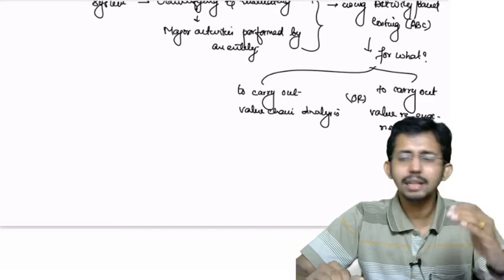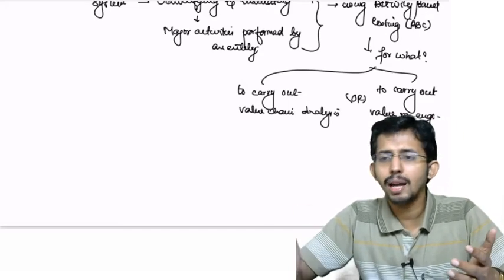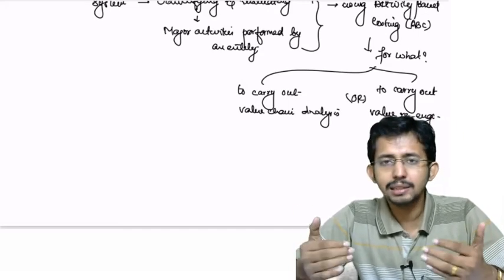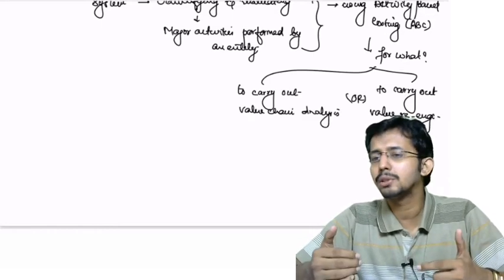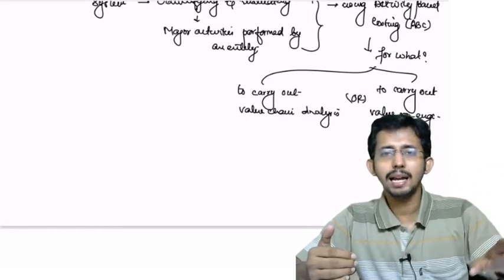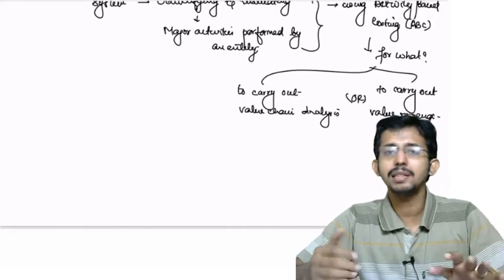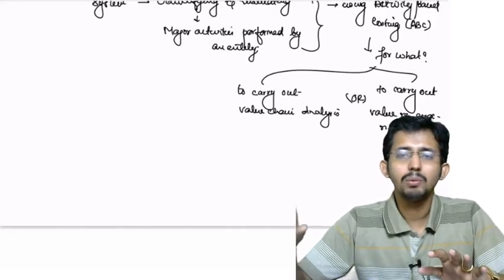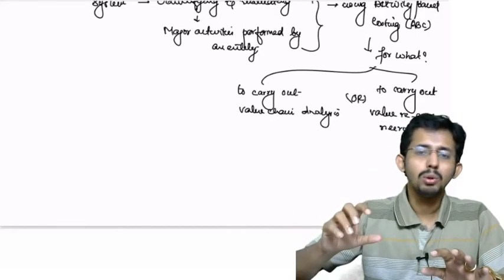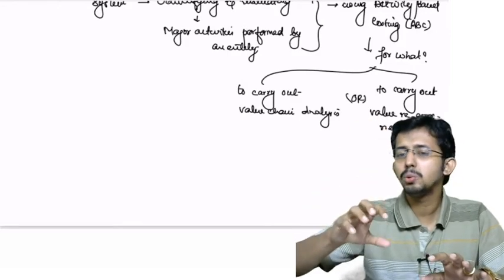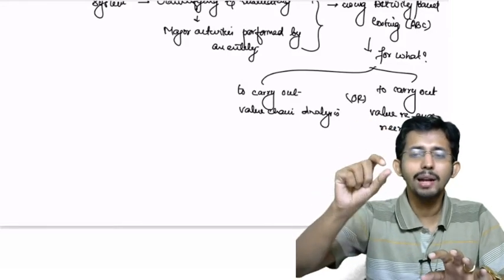We saw that there will be value added activities and non-value added activities. As far as an entity is concerned, its objective should be to eliminate non-value added activities and to control value added activities. So our ultimate aim is to carry out a value chain analysis.